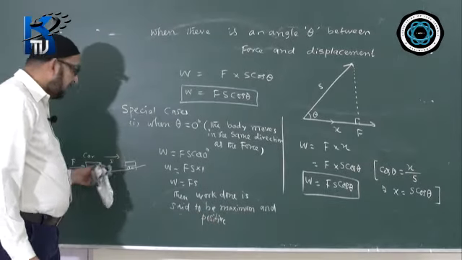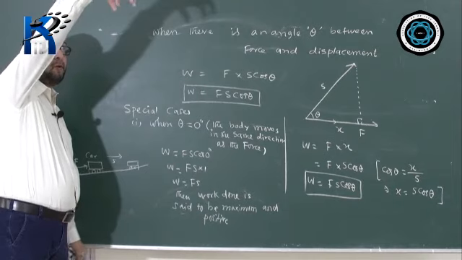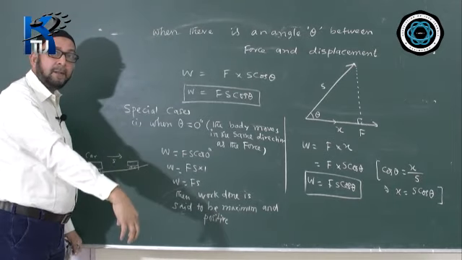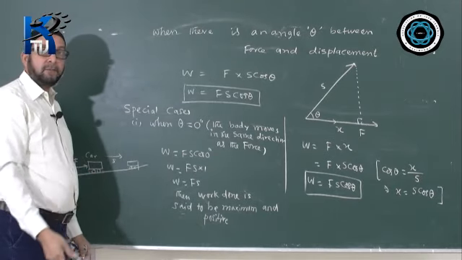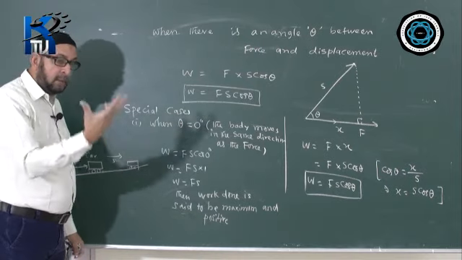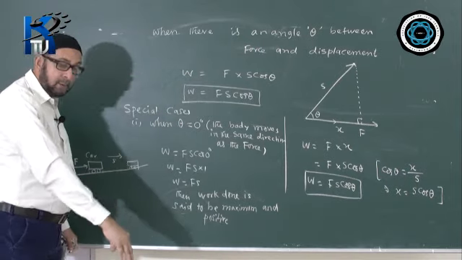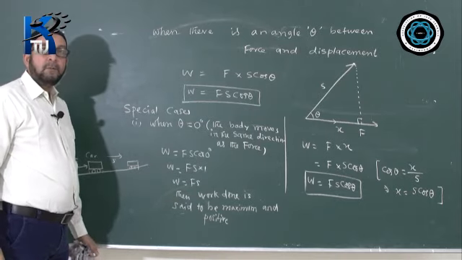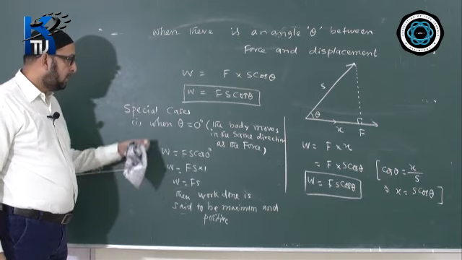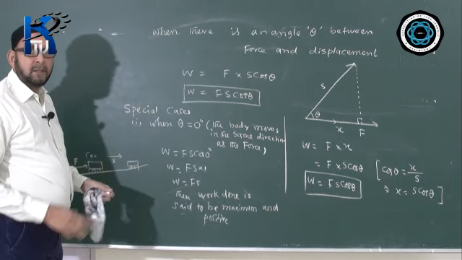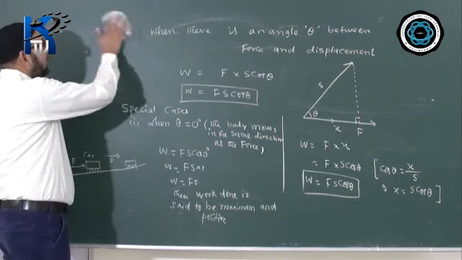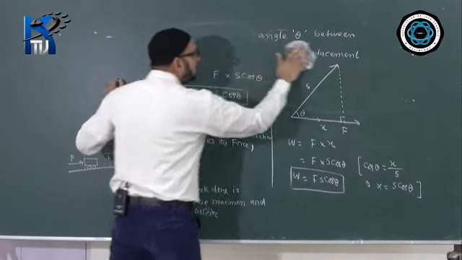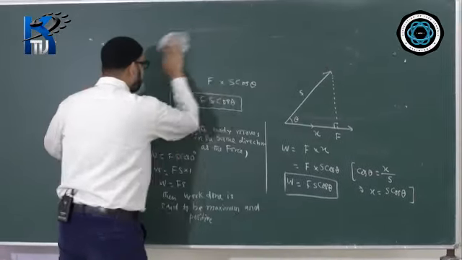So this can be the case. Or when a body is falling down under gravity, what is the work done by the force of gravity? Gravity is acting downward and the body is also falling downward. So the angle between them is 0 degree, and work done is positive and maximum. So this is the first case when the work done is maximum and positive. Let us see the second case.